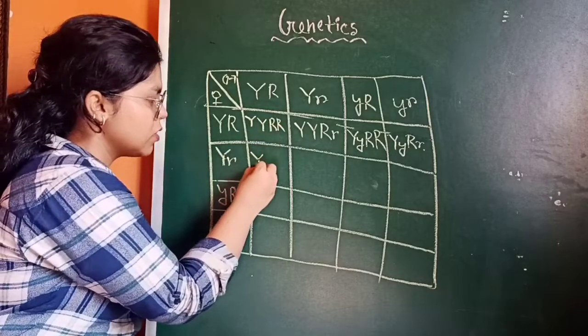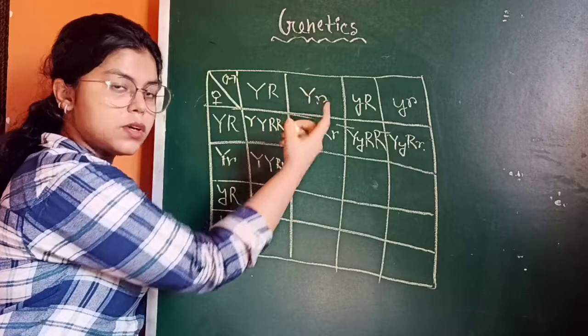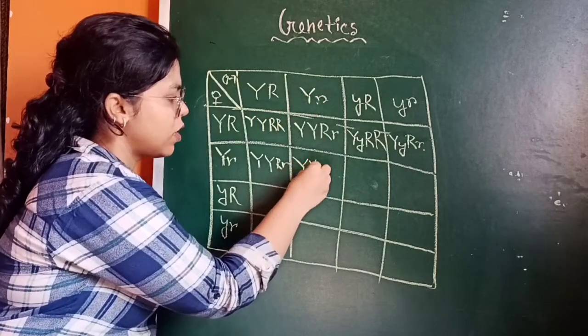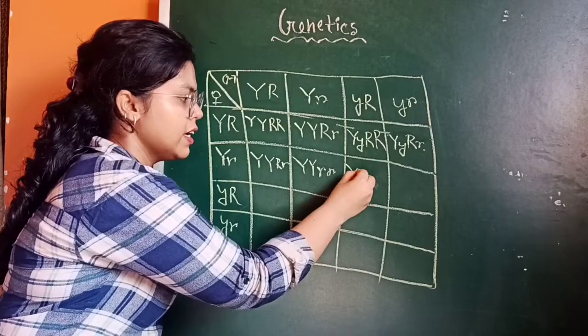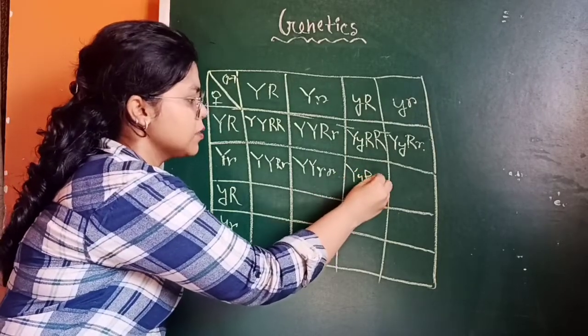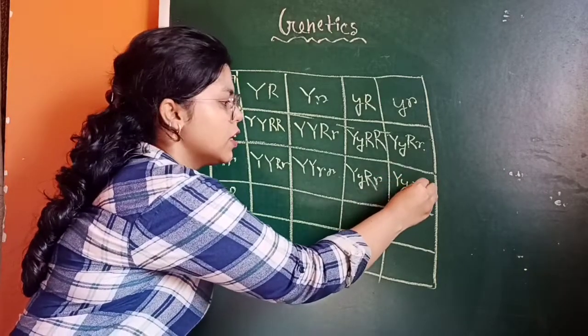Here I am also crossing capital Y, capital R, small r to this. So capital Y, small r. Capital Y, small y, capital R, small r. Capital Y, small y, small r.